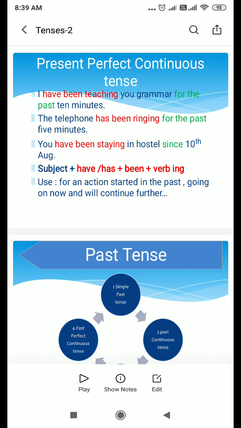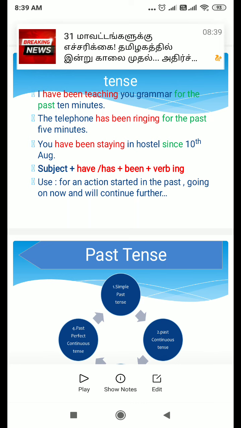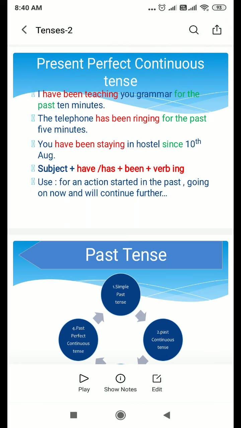So look at the second sentence. Telephone has been ringing for the past 5 minutes. It began at the first minute and is going on. When we expressed this sentence, it might have been the 5th minute. Look at the next sentence. You have been staying in hostel since 10th August.